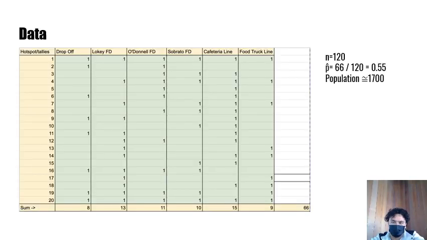Alright, this is our data table. Our sample size is 120 students. Of those 120 students, 66 students knew what the capital of Spain was, which makes it 55% of the students. And this is taken from a population of about 1,700, which is the population of Bell.